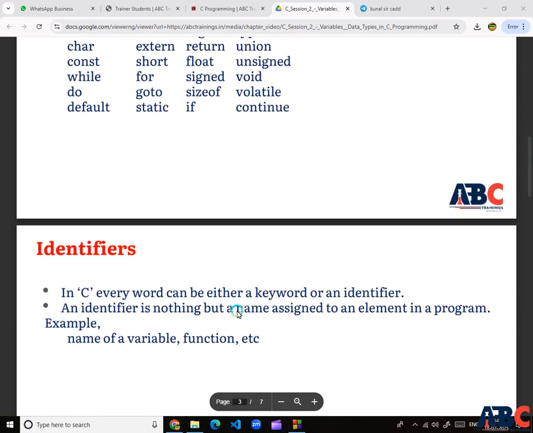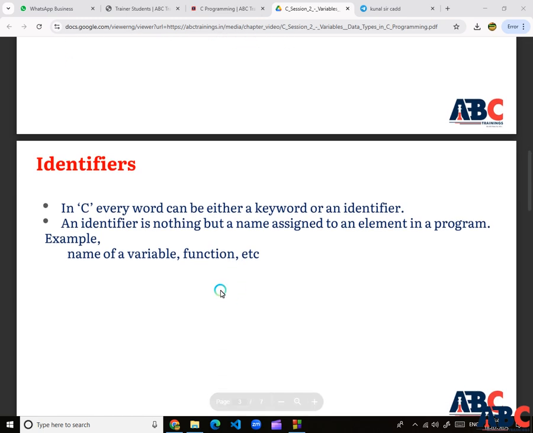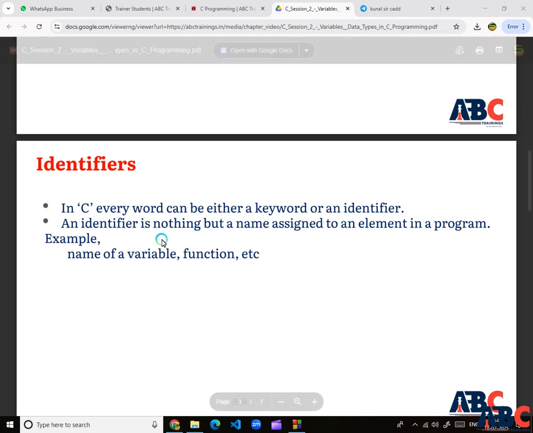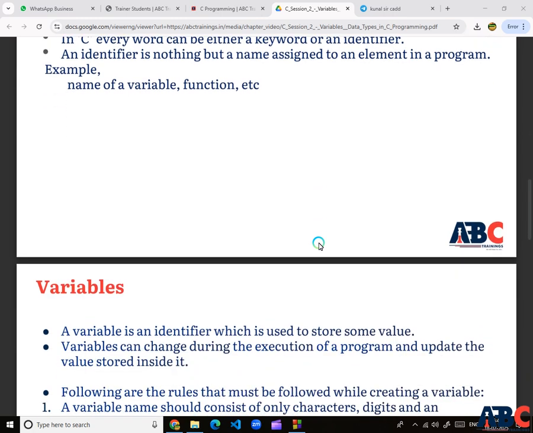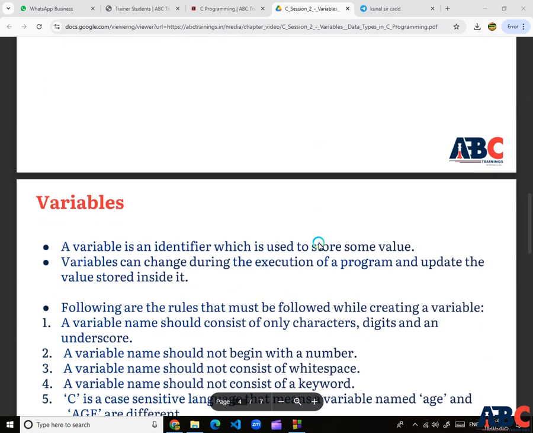Next one, identifier. In C, every word in a programming language can be either a keyword or an identifier. So an identifier is nothing but the name assigned to an element in a program. For example, the name of a variable or the name of a function are identifiers. Next one, variable. Variable is another concept. A variable is a memory location which stores some data.